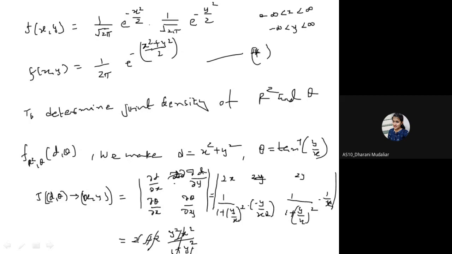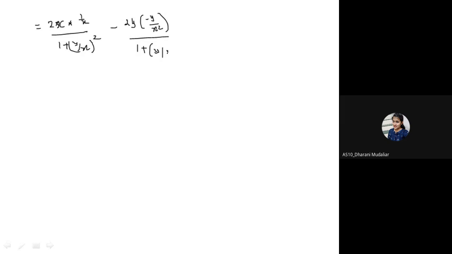Let me write this. This is equal to twice x into 1 by x upon 1 plus y by x whole square, and this is minus twice y into y by x square upon 1 plus y upon x whole square.